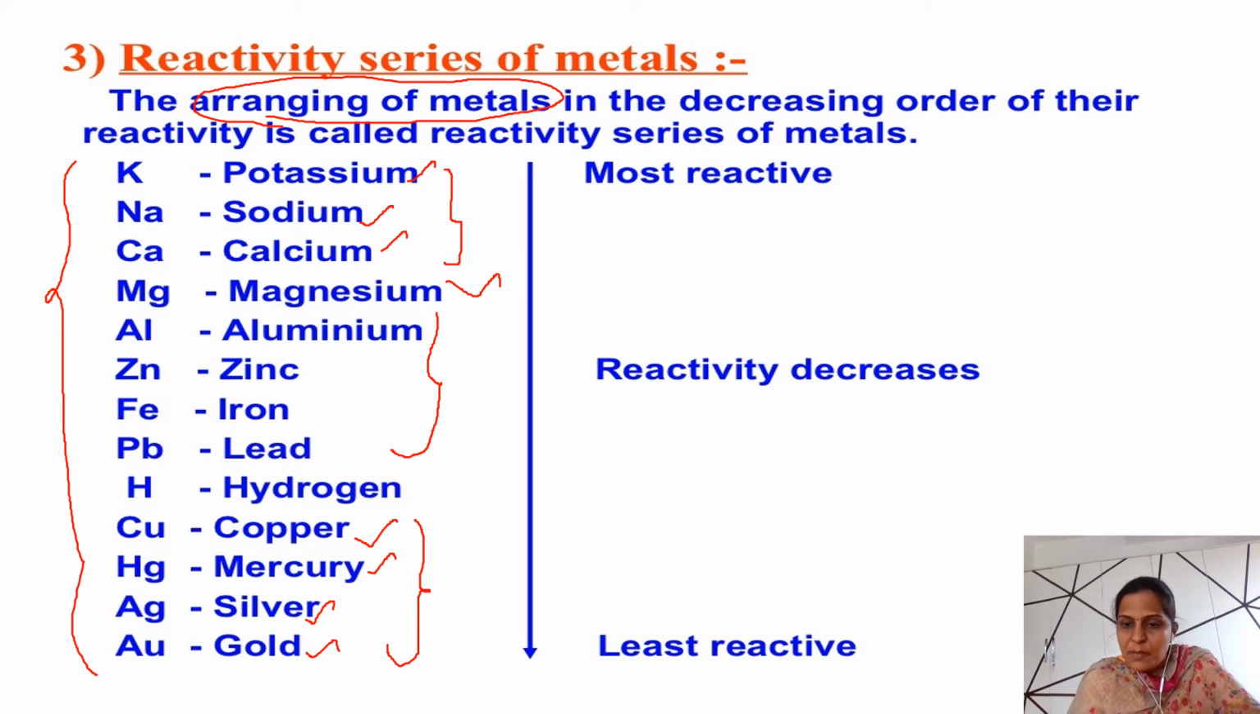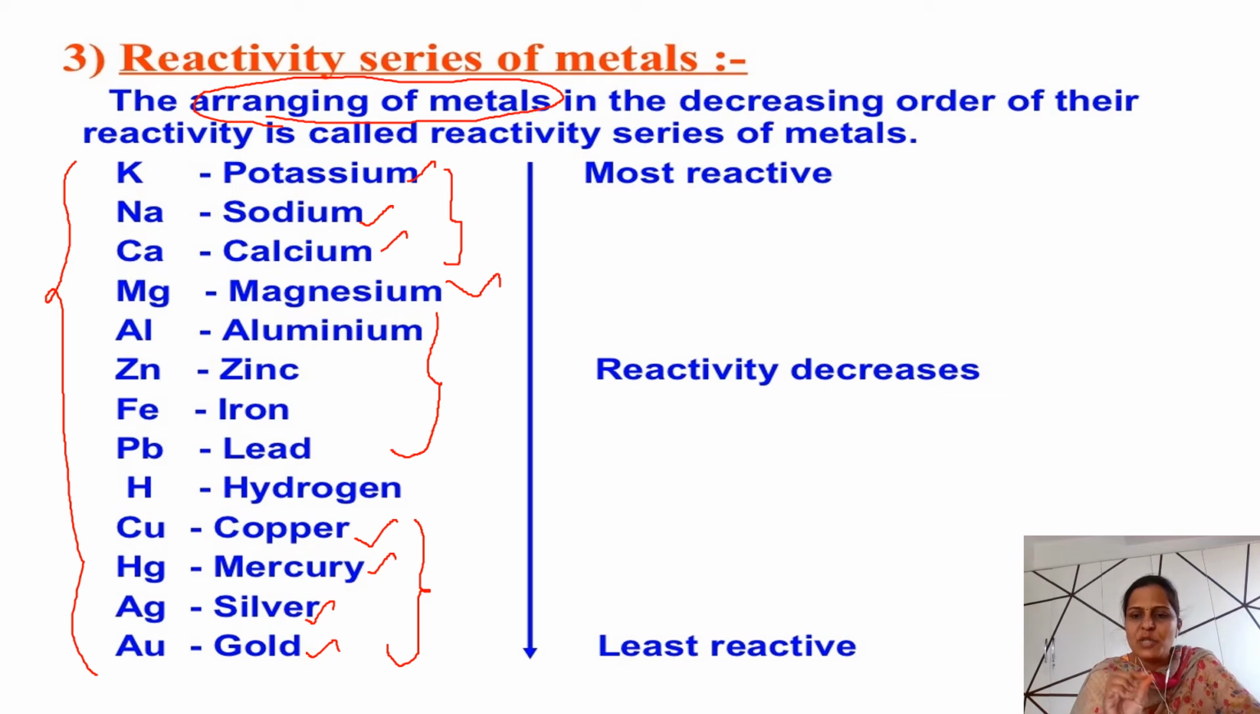Always remember, a more reactive element will replace a less reactive element. Potassium can replace sodium, but sodium cannot replace potassium. Zinc can replace iron, but iron cannot replace zinc. So a more reactive element will always displace the less reactive element, based on the reactivity series of metals. This is very, very important to remember. Based on that we can conclude the reactions of metals.